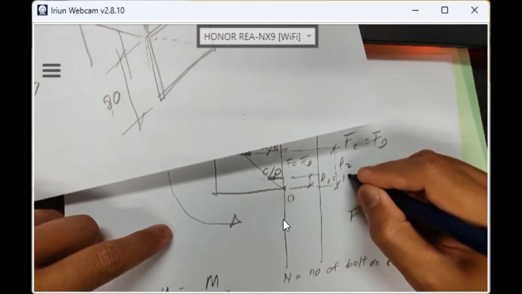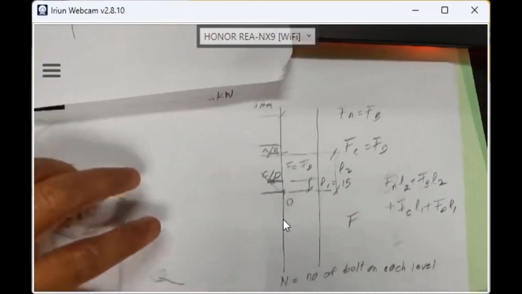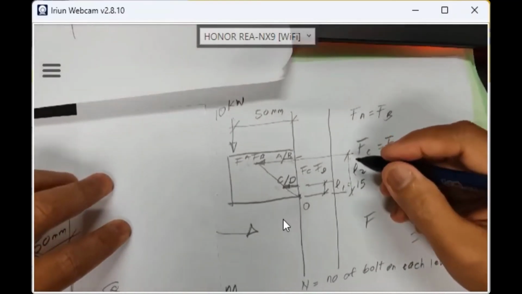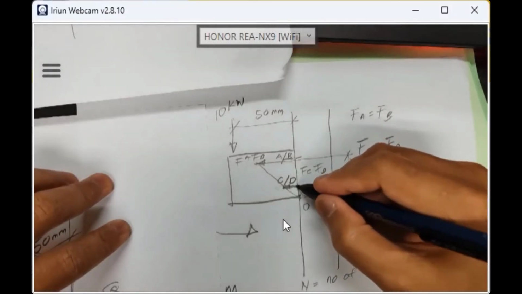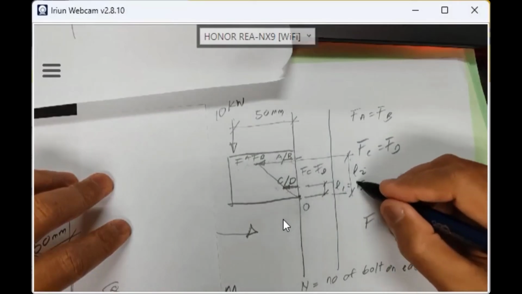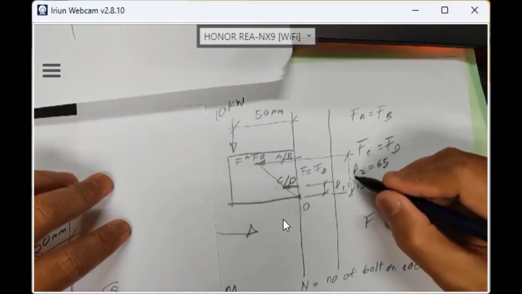L1 is 15. Since the distance between AB and CD is 50, L2 will be 15 plus 50, which is 65. Are you watching class? Do you understand what I'm talking about?